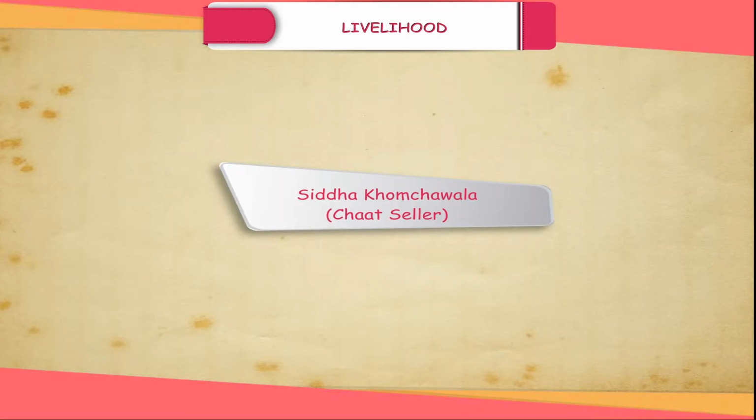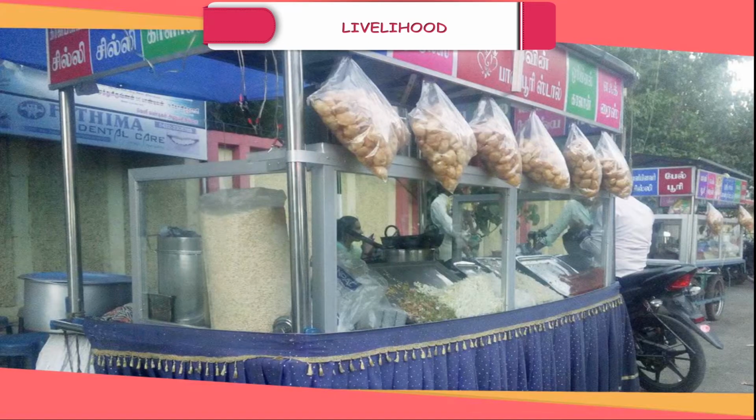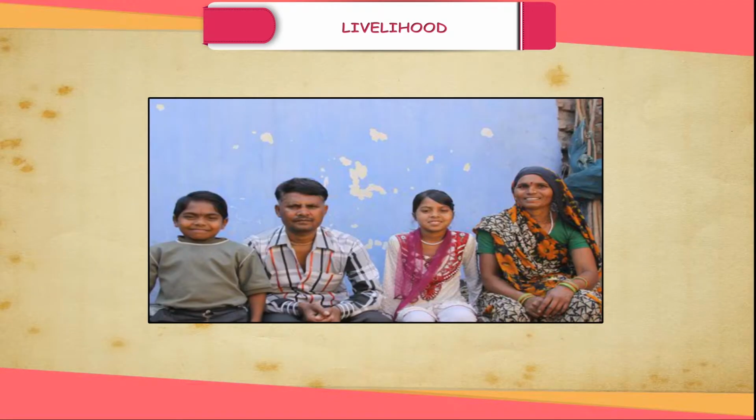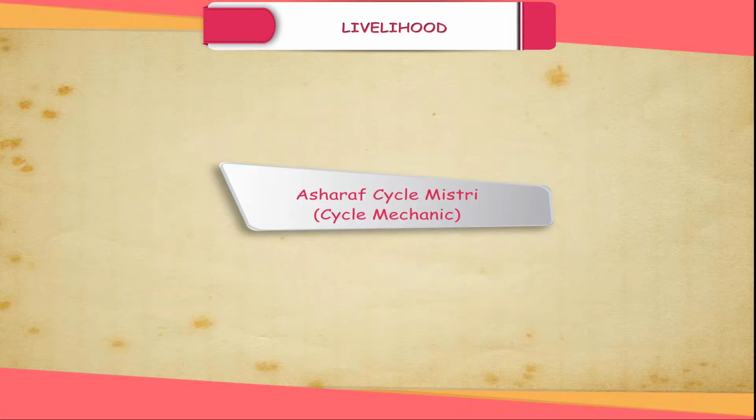Siddha Ghom Chawla, chaat seller. Siddha's chaat is famous not only in his village but also in surrounding villages. His wife helps him in preparing the aloo tikki, dahi bhalle, vade. With sufficient earning, Siddha and his family are happy. Asharaf Cycle Mistri, cycle mechanic.